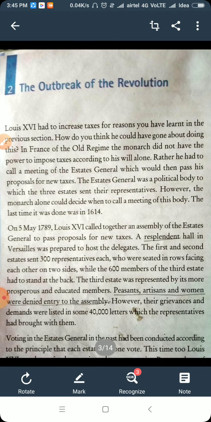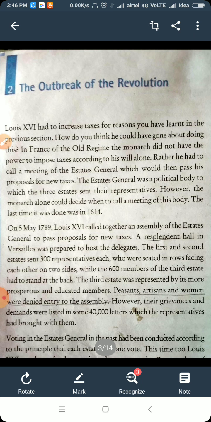The meeting took place, then the proposal is passed, and after that the decision is taken. And the Estates General was a political body, like politicians as we have today in our country or in the government system.